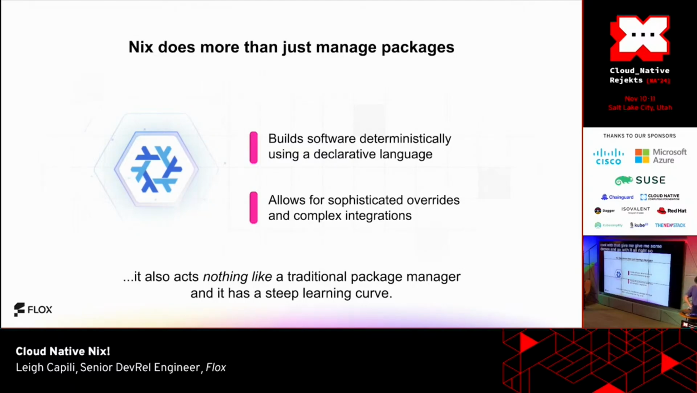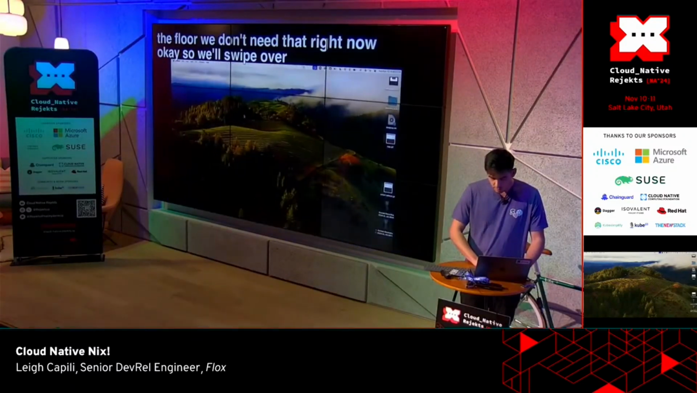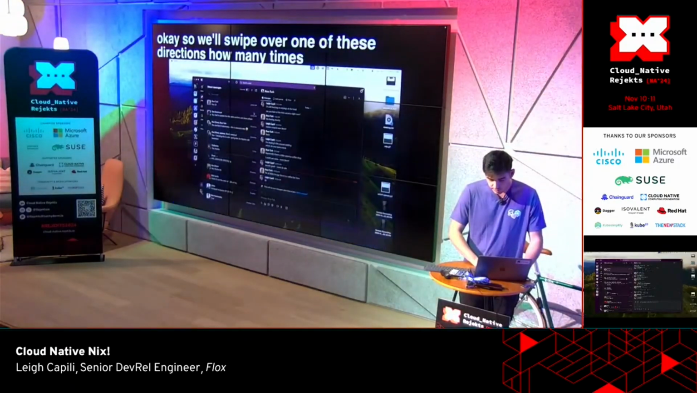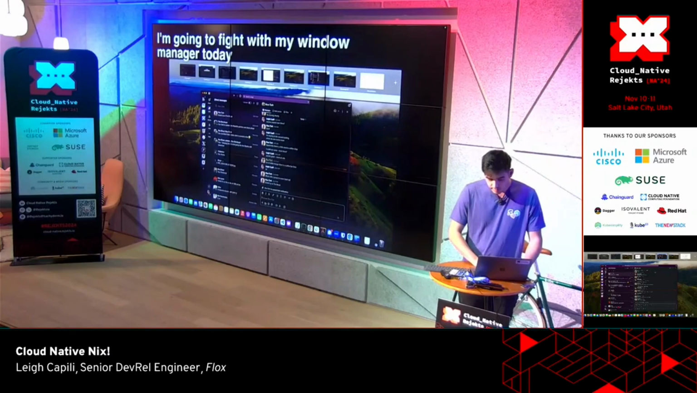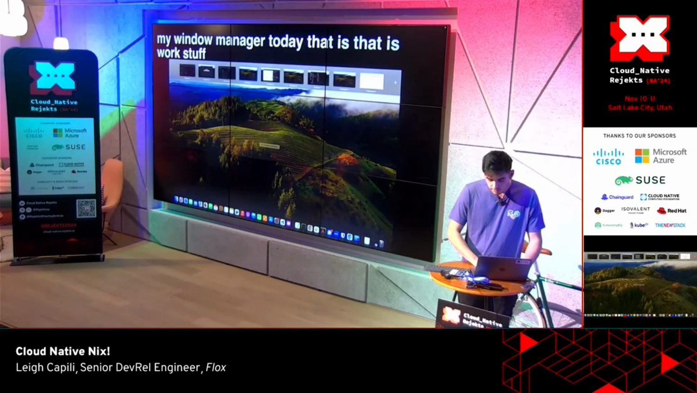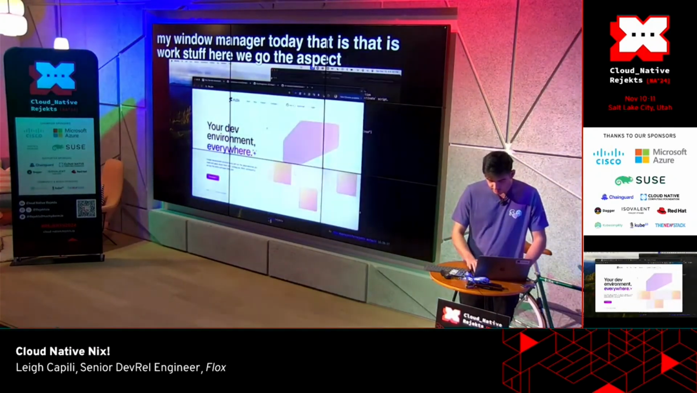So I'm going to put this out of the way, and we're going to try. We'll just put it on the floor. We don't need that right now. Okay. So we'll swipe over one of these directions. How many times am I going to fight with my window manager today? That is work stuff. Here we go. Oh, the aspect ratio of everything has changed.